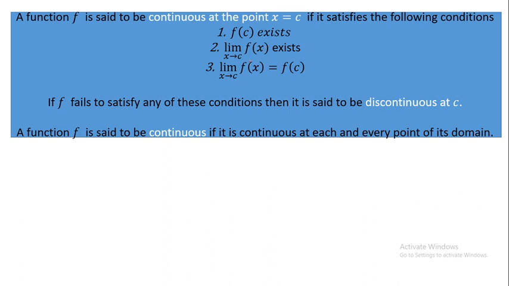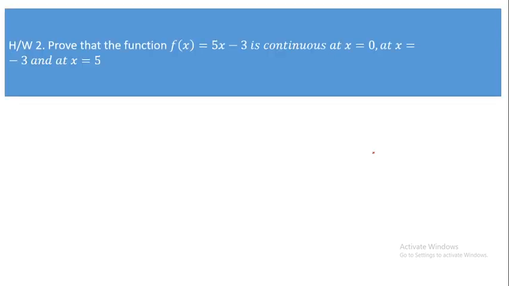Now if this is about a point, suppose you have a domain, say real numbers, and you have to check whether the function is continuous in the domain. You take a random element, say C, and check for this particular C. If it is true for this particular C, then we can generalize that the function is continuous at each and every point in the domain. This is how we proceed. So far we have discussed some of the problems.